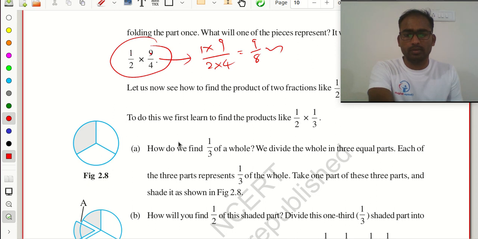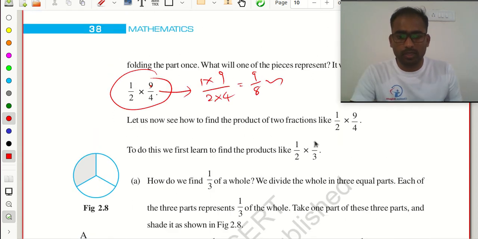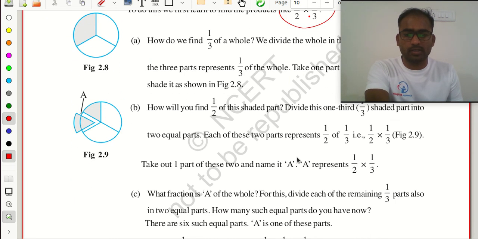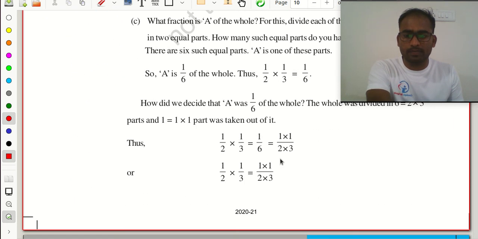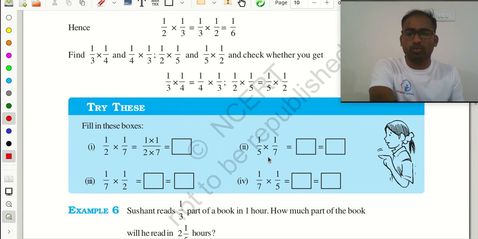Okay. Yes. So you can do here also: 1 by 2 multiplied with 1 by 3. So 1 by 6. 1 into 1, and 2 multiplied with 3 is 6. Clear now? So in this way you need to multiply any two fractions.